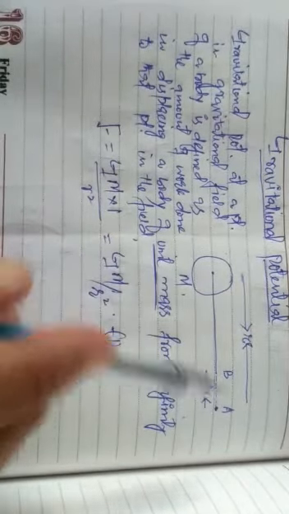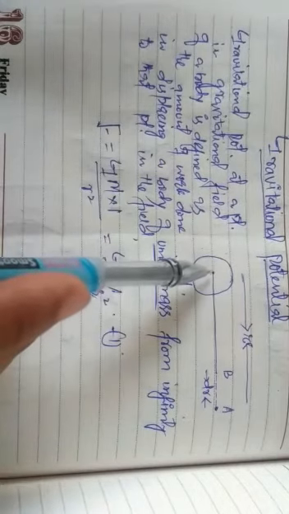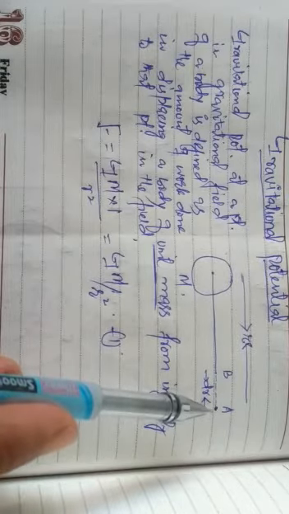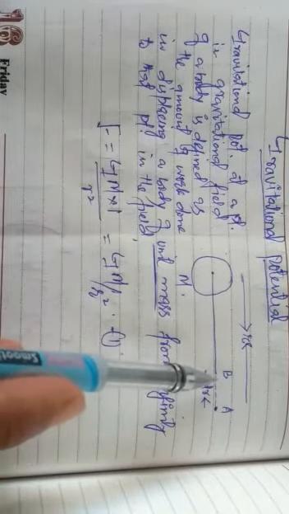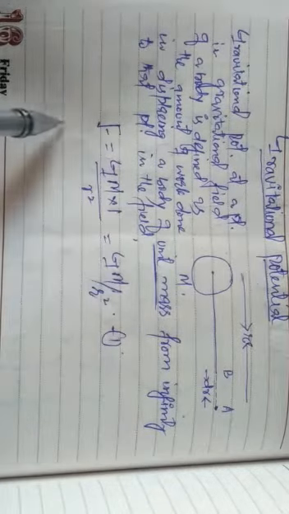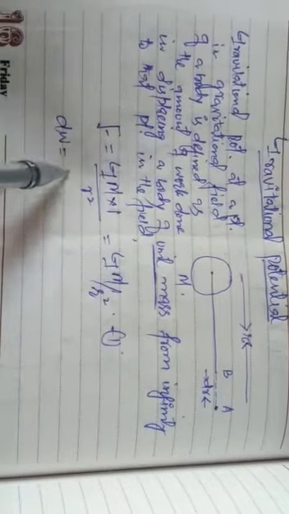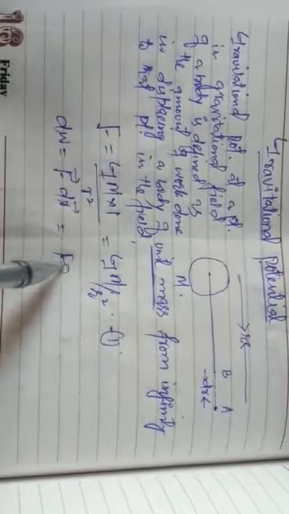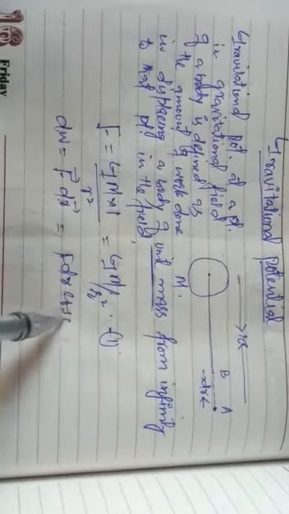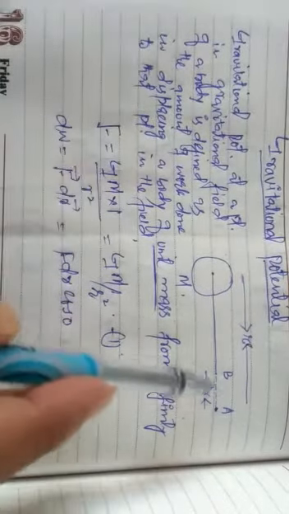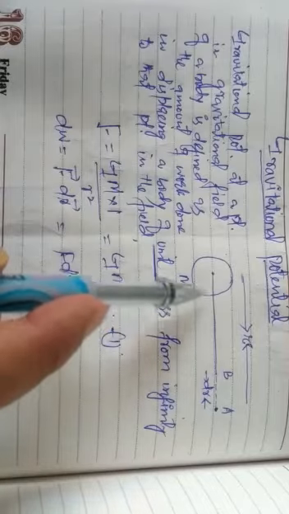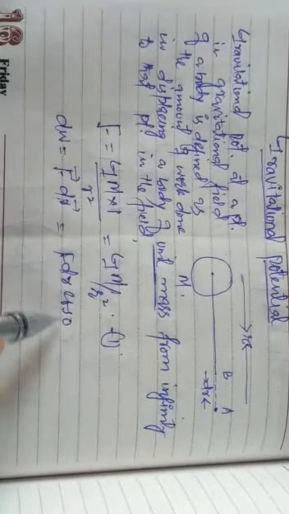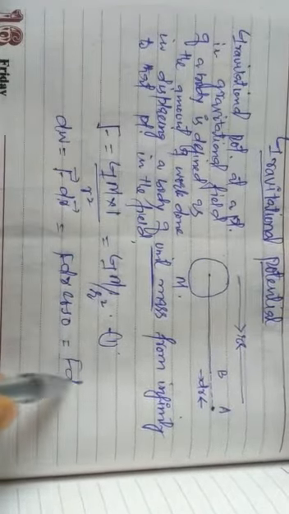We first calculate the force of attraction between mass m and the unit mass placed at point A. Let the unit mass be displaced through a small distance dr from A to B. Then the work done will be small: F dot dr equals F dr cos 0, because dr and the attractive force are in the same direction. Since cos 0 is equal to 1, it becomes simply F dr.